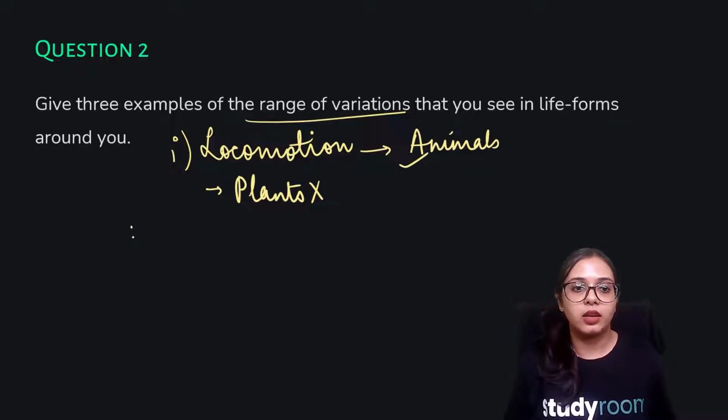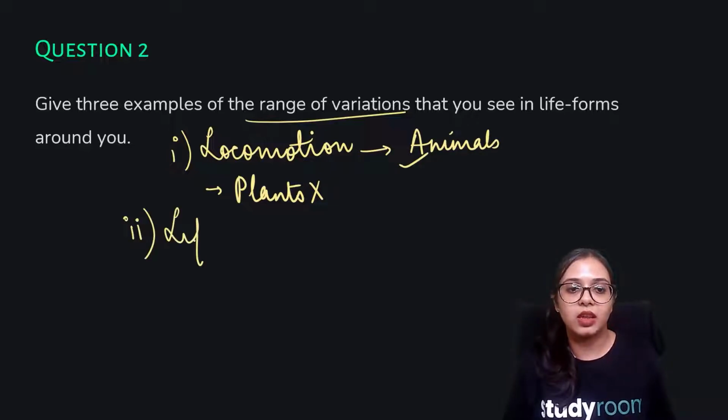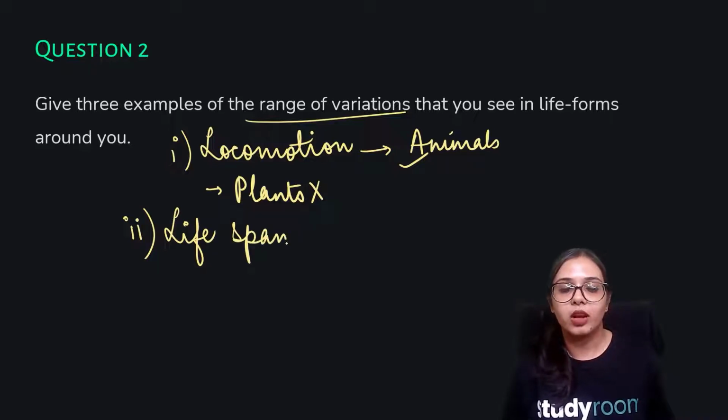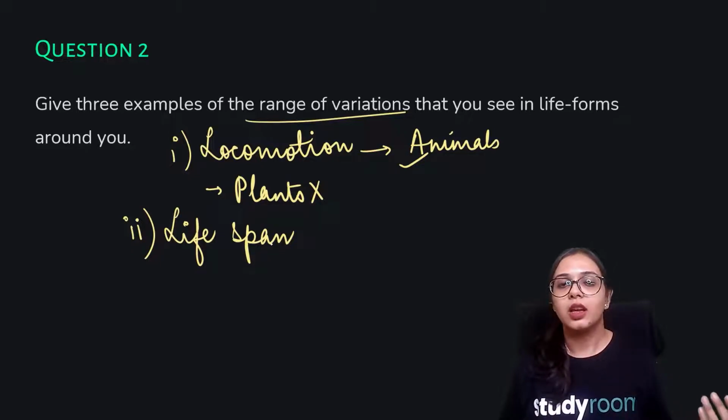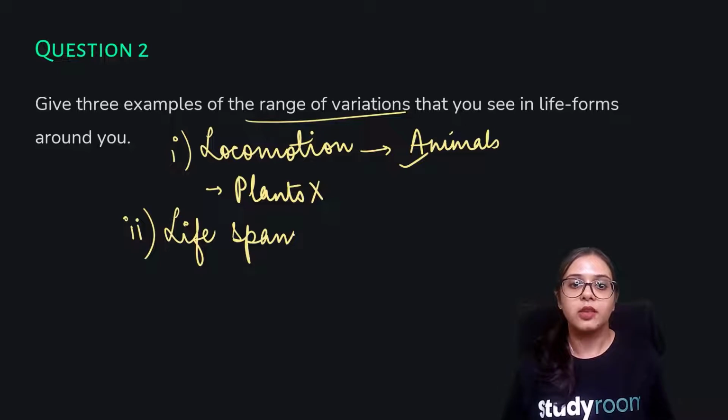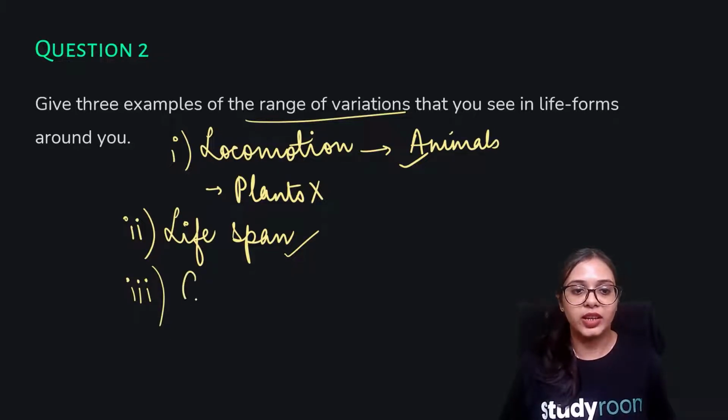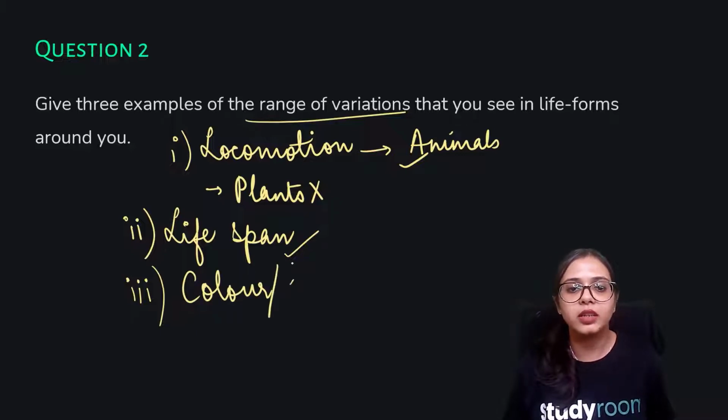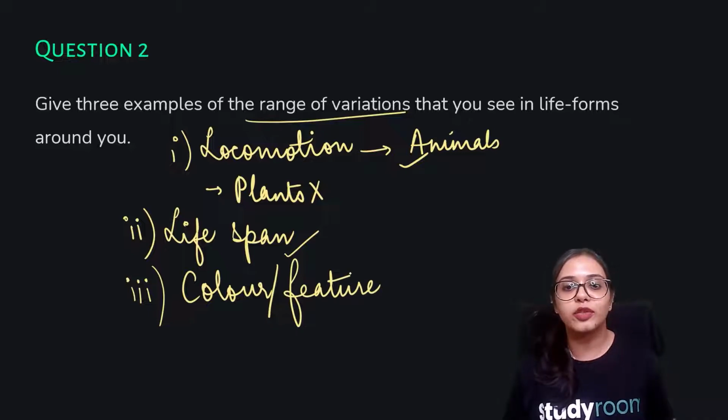Another range of variation you can say is lifespan. There are some flies or insects that live only for several days; they are evanescent. And there are some other creatures that may live up to even 100 years. So lifespan can be a criterion. Then what else can you think of? Another range of variation could also be color, or some other feature or characteristic that differentiates one set of organisms from another.